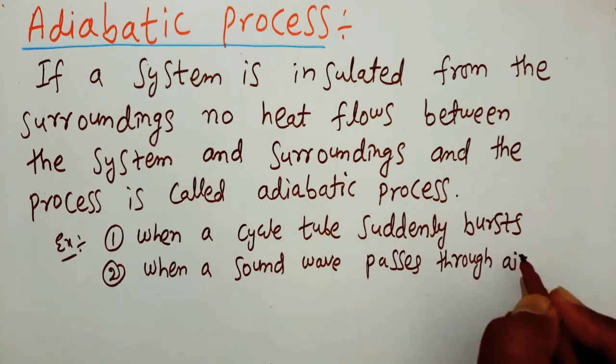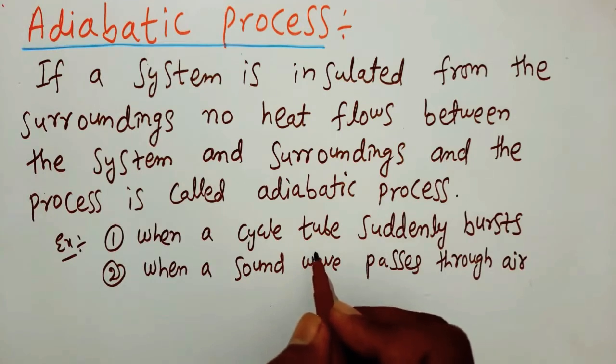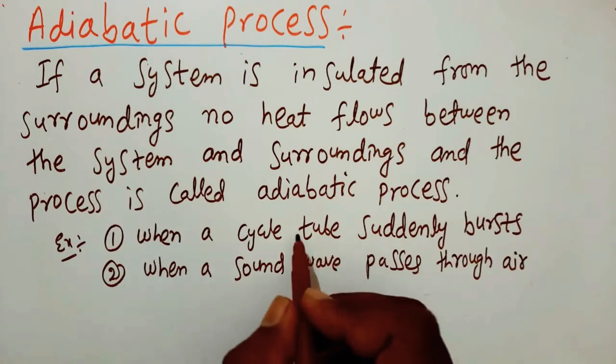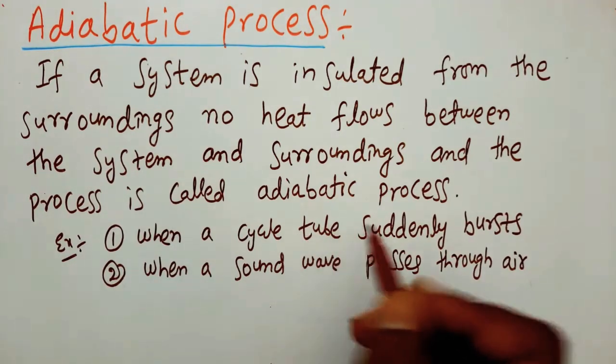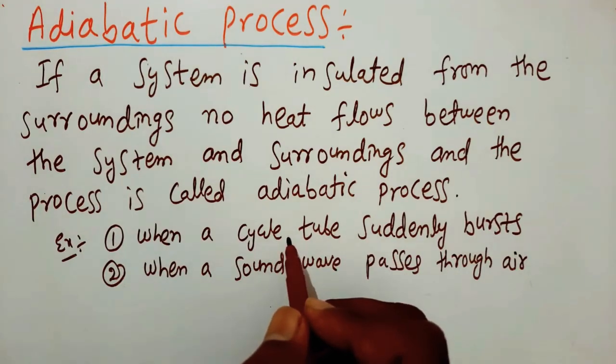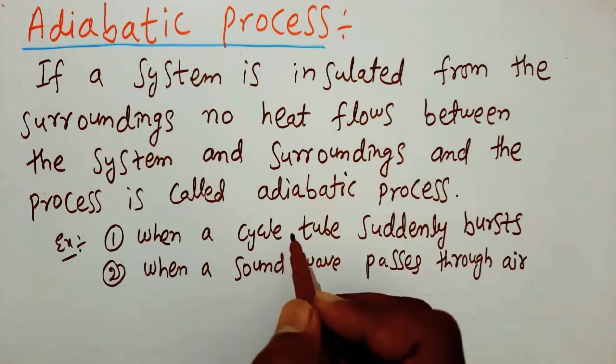In these examples, heat does not flow between system and surroundings. So this type of process is known as adiabatic process.